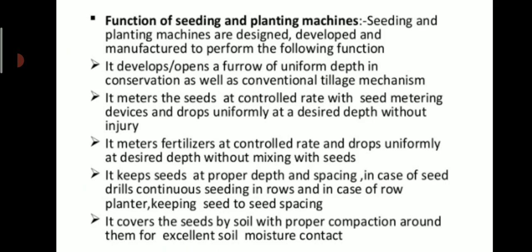Seeding and planting machines are designed, developed and manufactured to perform the following functions. It develops or opens a furrow of uniform depth in conservation as well as conventional tillage mechanism. It meters the seeds at a controlled rate with seed metering devices and drops them uniformly at a desired depth without injury. It meters fertilizers at a controlled rate and drops them uniformly at the desired depth without mixing with the seeds. It keeps seeds at a proper depth and spacing. In case of seed drills, continuous seeding in rows, and in case of row planter, it keeps seed to seed spacing. It covers the seeds with soil with proper compaction around them for excellent soil moisture contact.